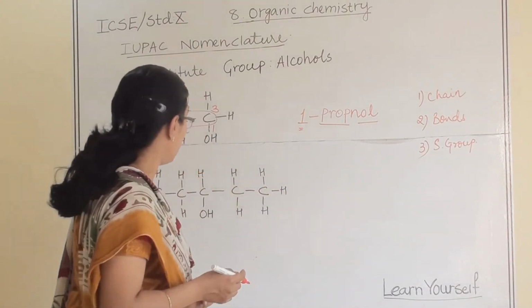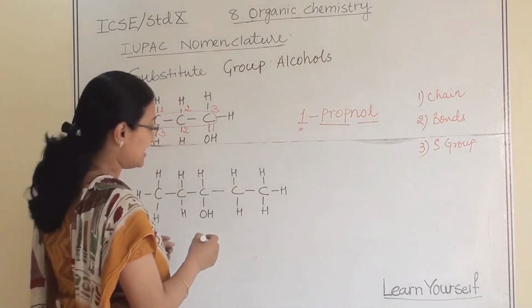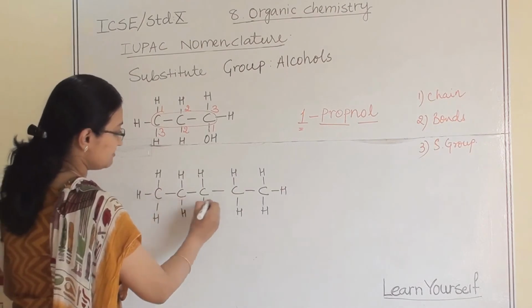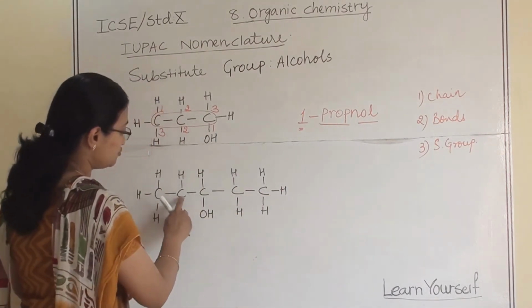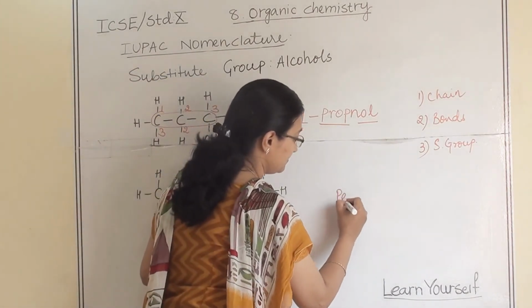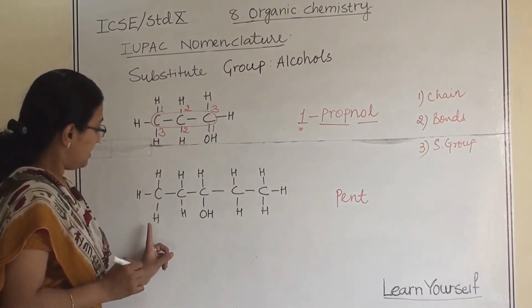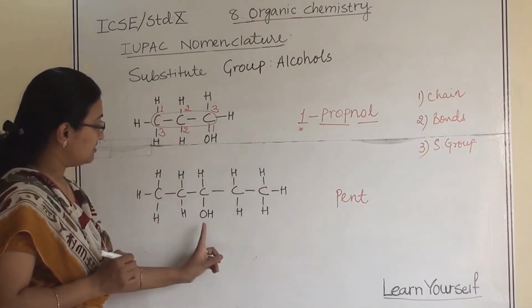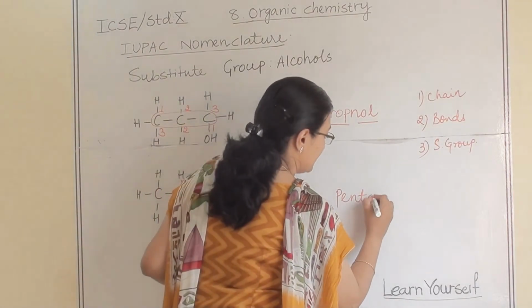Now let us take a second example. As per our rule, first identify the chain. This is our long chain. Let us give numbering 1, 2, 3, 4 and 5. So it is going to be pent, right? Then is any substituent group there? Yes, OH is there. So it is pentanol.